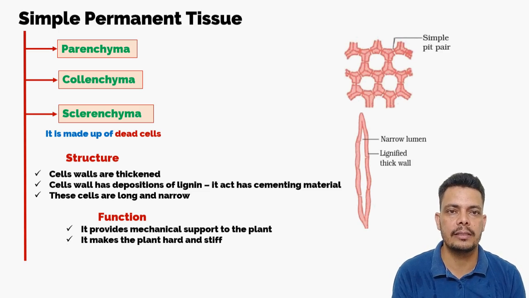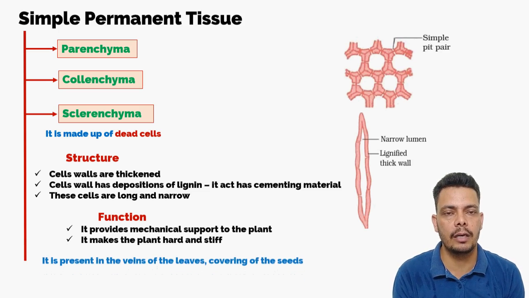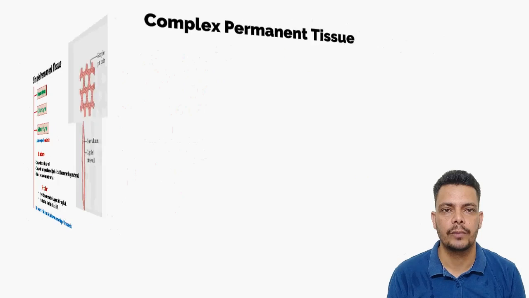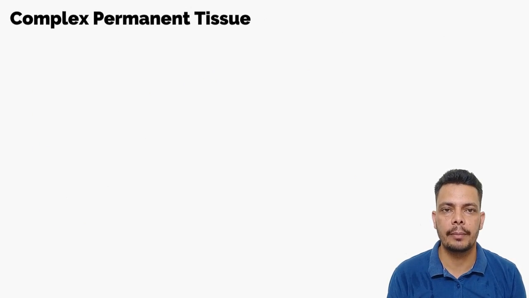So it is also present in the veins of the leaves, and you have observed the covering of these seeds, the outer covering, that's very hard. This tissue is sclerenchyma, again present in the covering of the seeds and in the stem. So this is all about the simple permanent tissue.